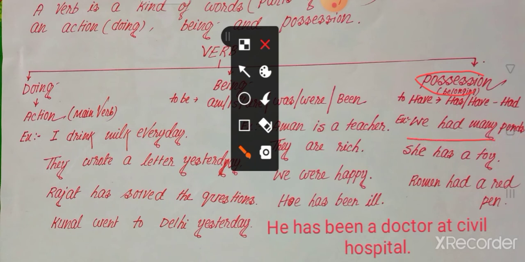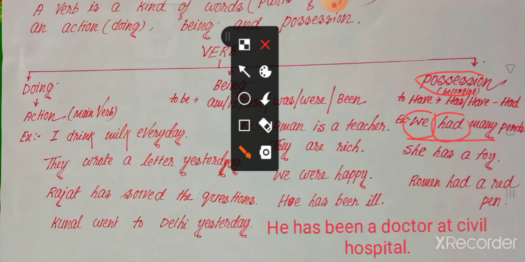We had many ponds. Why in this sentence do we use the pronoun we? The function of we in the sentence is subject. What is the function of had?